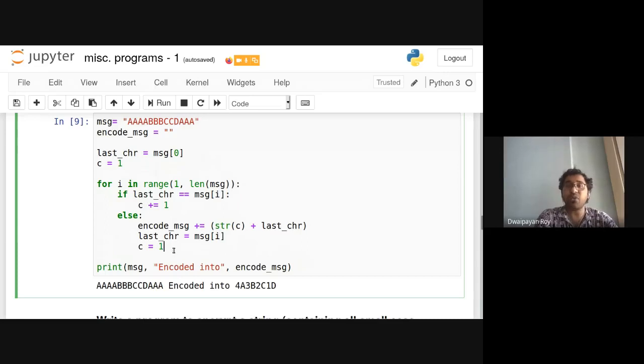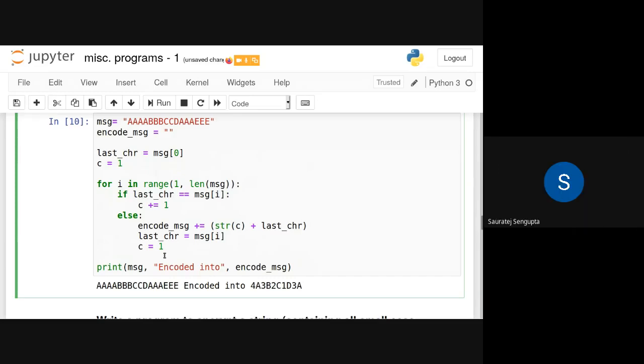So what should be done for this last case? If I put, say, a triple E, you can see the output will be 3A, but this 3E will be removed, because the last encountered characters in the actual message are never considered in this loop, never concatenated with the encoded message. So what should be done? Anyone? We can add a random character at the end of the inputted message.